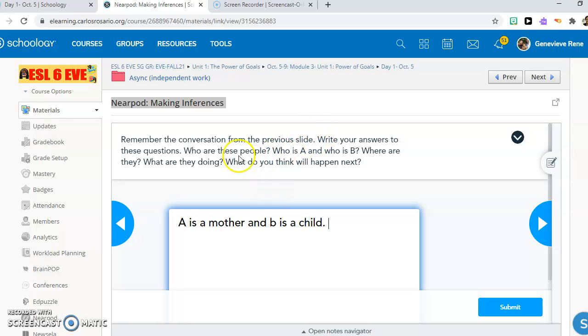In this slide, you have several questions to answer. Who are these people? Who is A? Who is B? Where are they? What are they doing? What do you think will happen next? You will write all your answers here in this box.